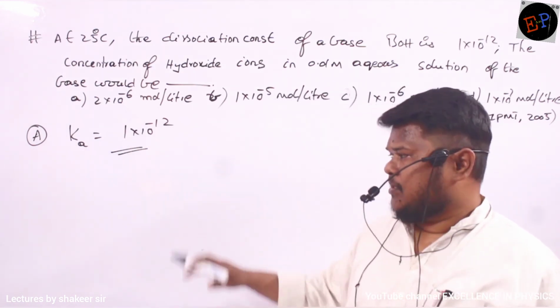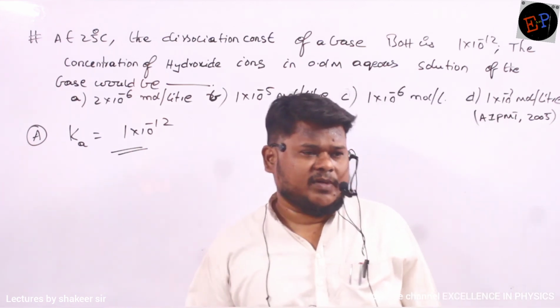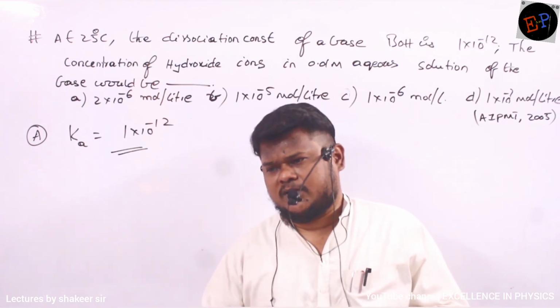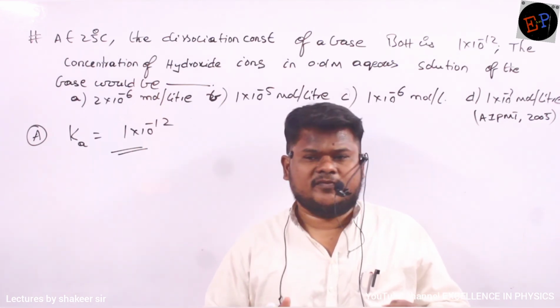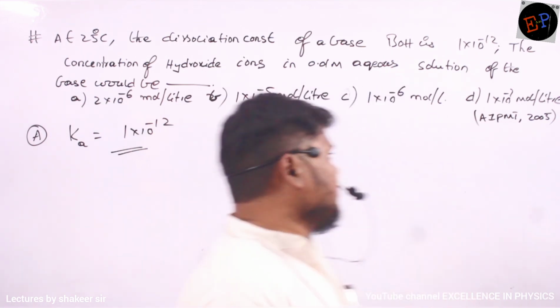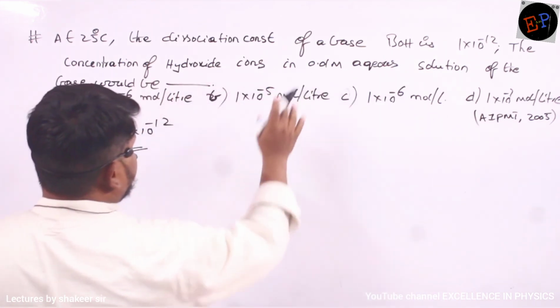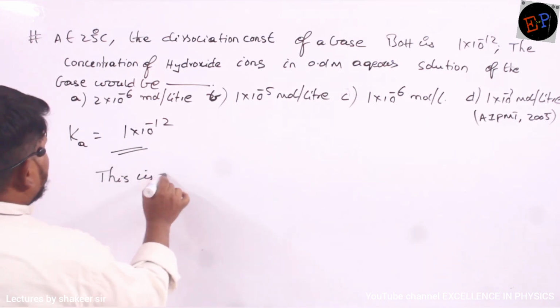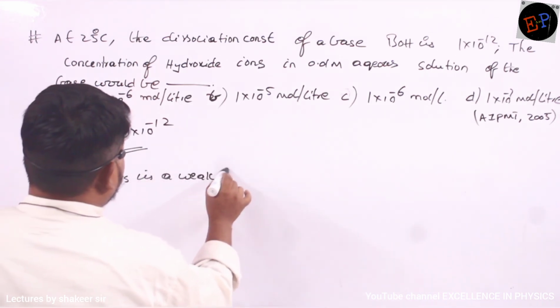Are you able to understand? So if it is a strong acid or a strong base, the dissociation constant will be very large. But the K value is very small. It indicates that if the dissociation constant is very less, then it should be a weak acid or a weak base. Clear, no? And BOH means definitely this is a base, no? So therefore, this is a weak base.